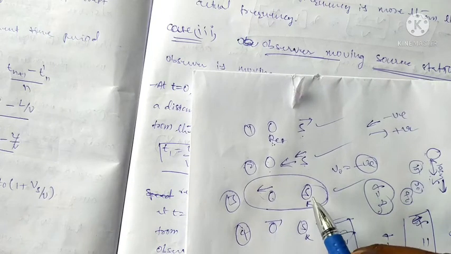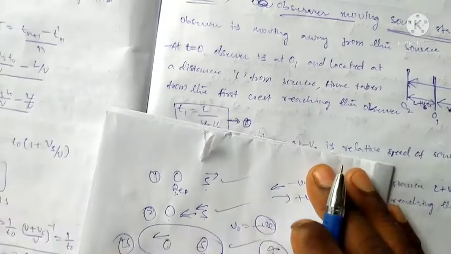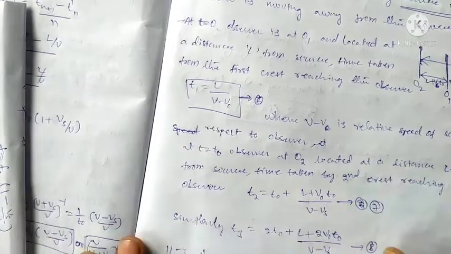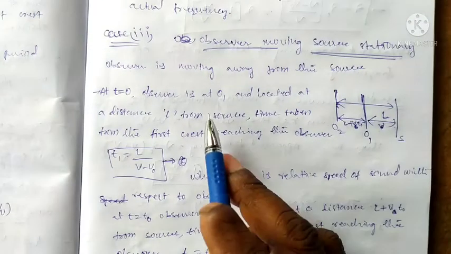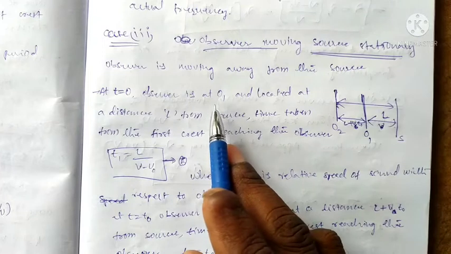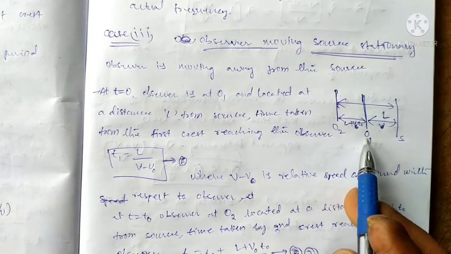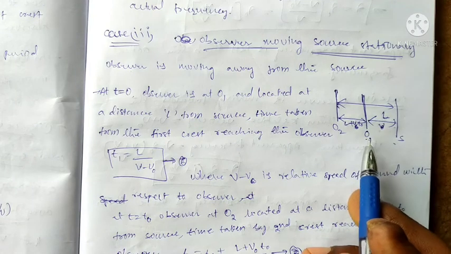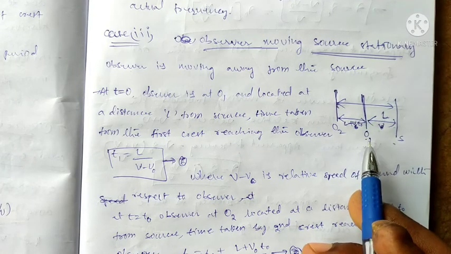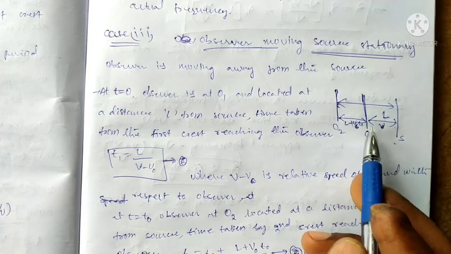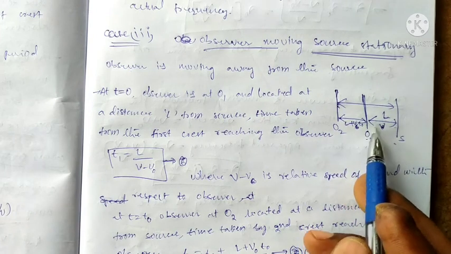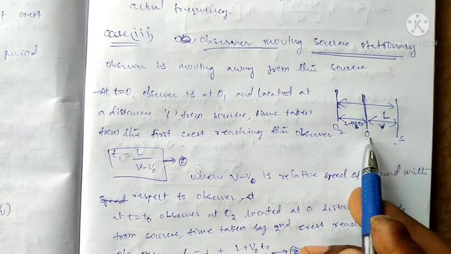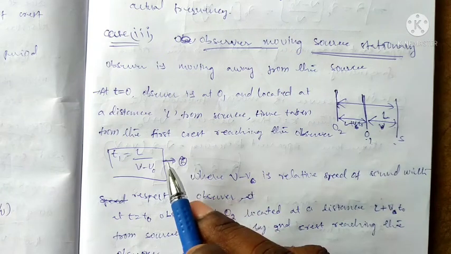Substitute this v naught in the above equation, and we get the frequency. See here, at the initial position t naught, the observer is at t naught. That means at a distance L the source is stationary and the observer is at position 1, without movement of any motion between the source and observer.